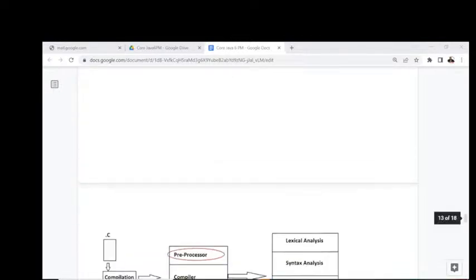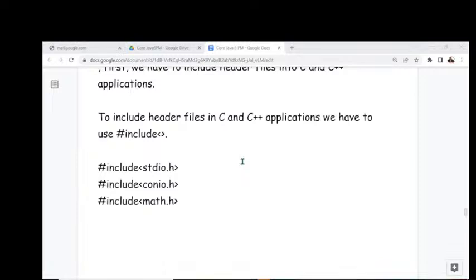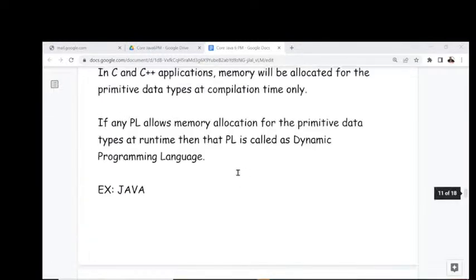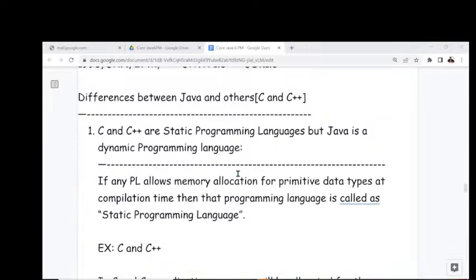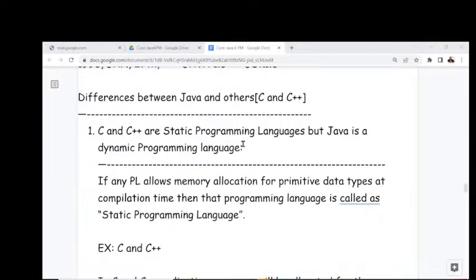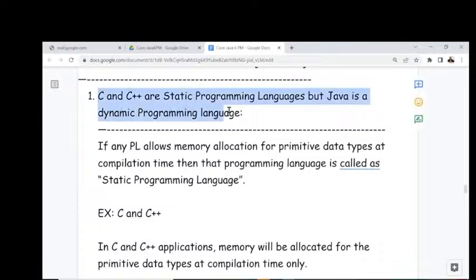Check what topics we discussed in the last session. We started differences between Java and other programming languages. In other programming languages, we understood C and C++ clearly, the topic we started there. The very first difference we understand is that C and C++ are static programming languages, but Java is a dynamic programming language.